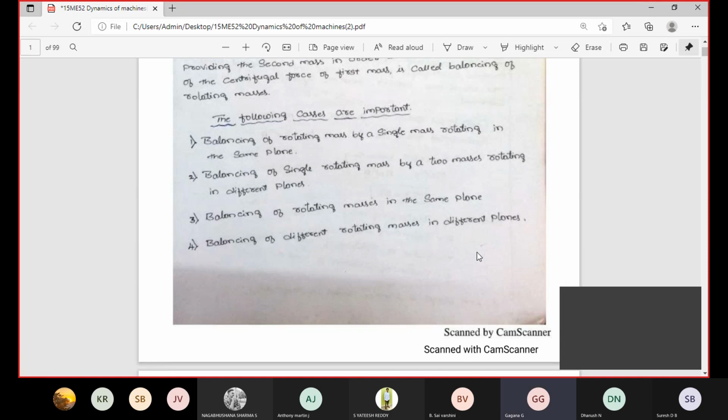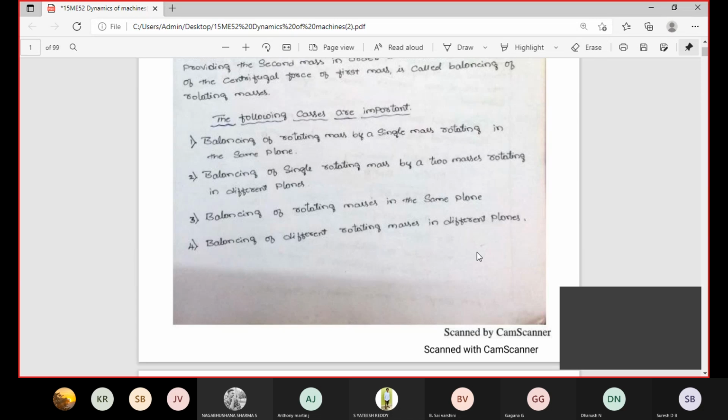When do you require balancing? The following cases are important for balancing all the rotary and moving components. First condition: balancing of rotating masses by a single mass rotating in the same plane.